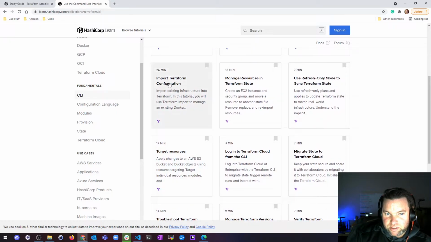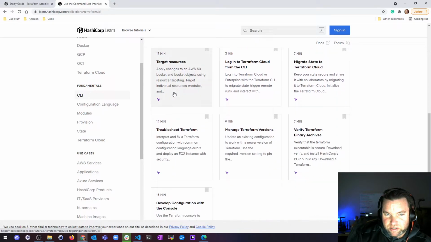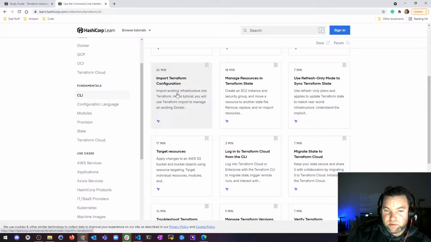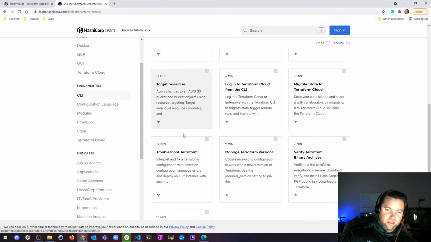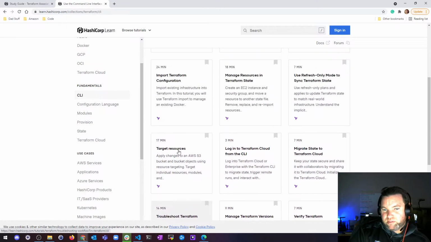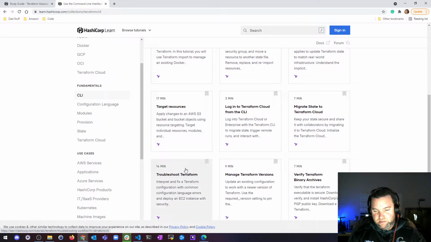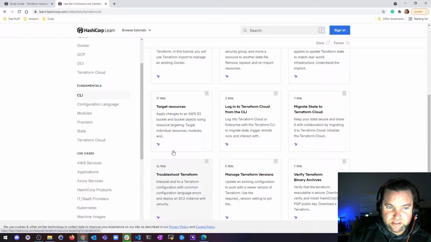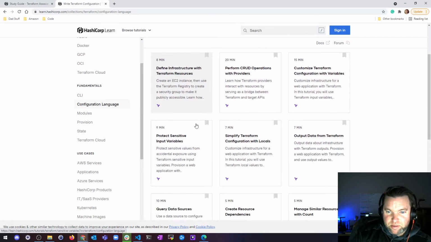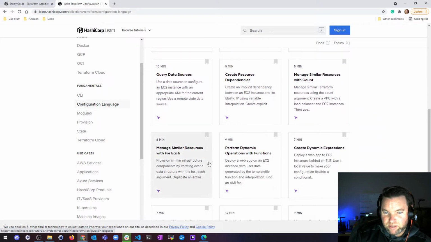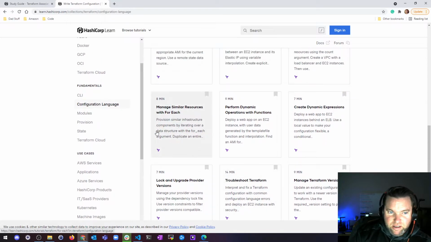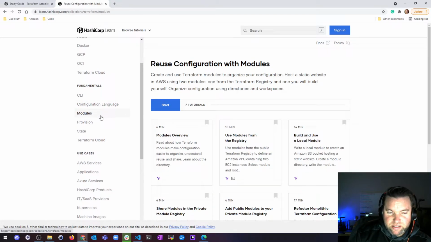So really the import, the configuration, we've done an import of a resource. I did a simple EC2 instance, and we do troubleshoot. There's a couple concepts in here I haven't gone over yet. So before I go into this, I'm going to cover modules and how to use conditionals, loops, things like that. We went over the language. As we go through this process of learning everything, we're actually covering all of this. Modules will be next.